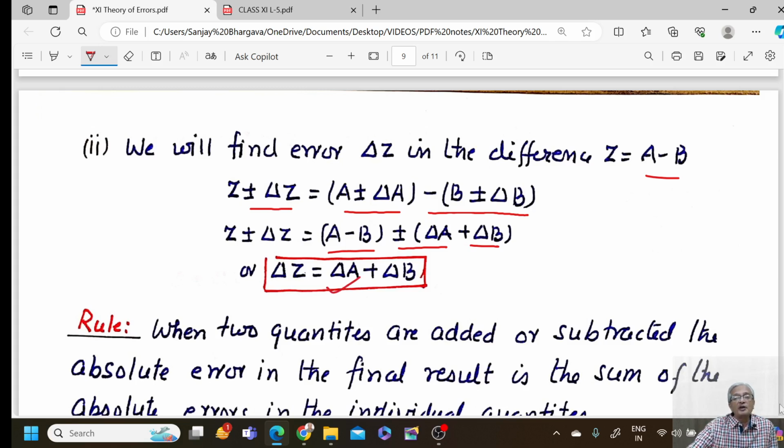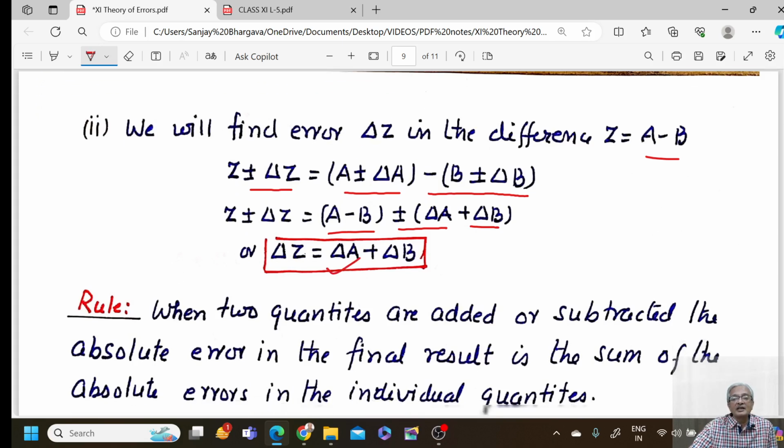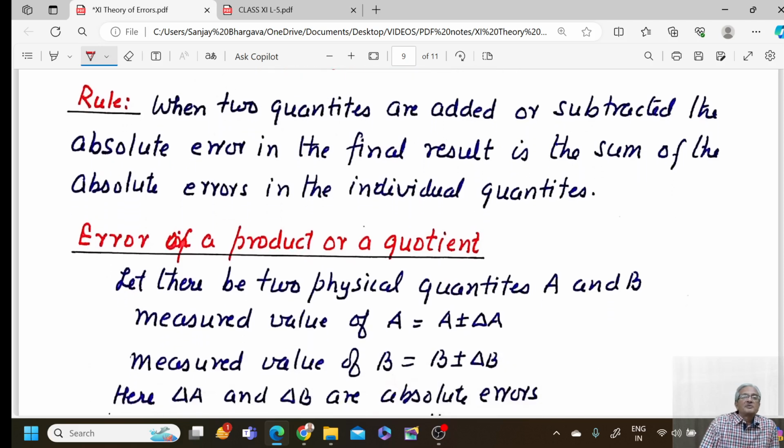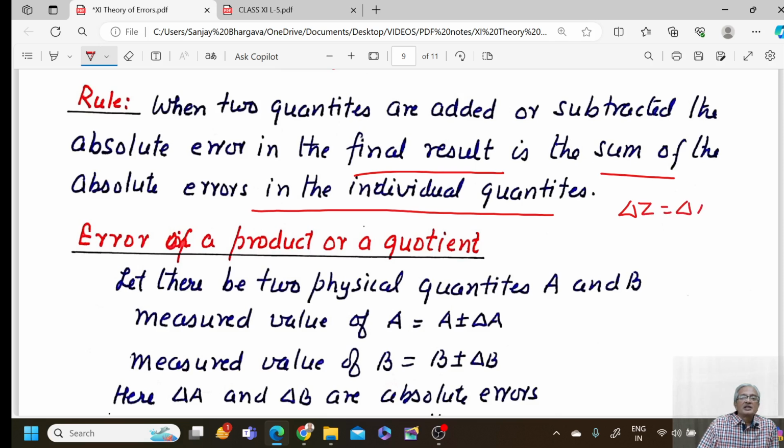So we can now frame the rule for subtraction and addition. When two quantities are added or subtracted, the absolute error in the result is the sum of the absolute errors in the individual quantities. Absolute error in the result was equal to the sum of the absolute errors in the quantities that were added or subtracted. Now let us find out the rule for errors in product and quotient.